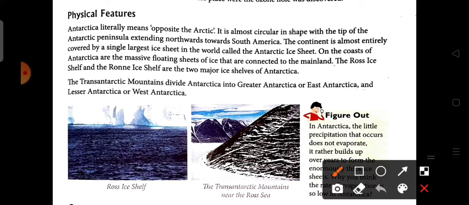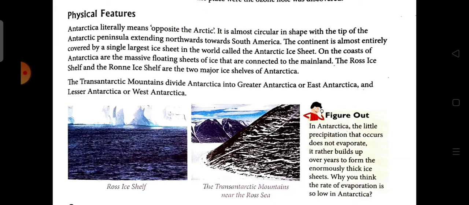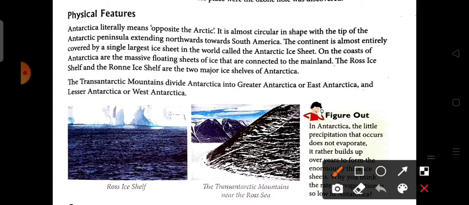Antarctica literally means the opposite of the Arctic. As we discussed before, the Arctic is in the north and the Antarctic is in the south, so it is the opposite of the Arctic. It is almost circular in shape, with the tip of the Antarctic Peninsula extending northward towards South America.